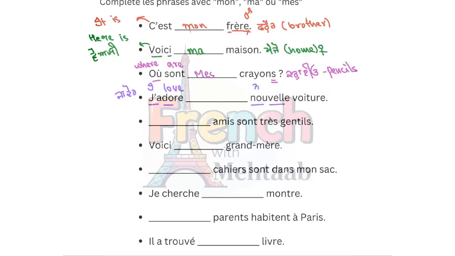This is called nouvelle. Nouvelle means new. This is voiture. Voiture means car. Now, car is a feminine thing, so we say ma, right? I adore my new car. J'adore ma nouvelle voiture.